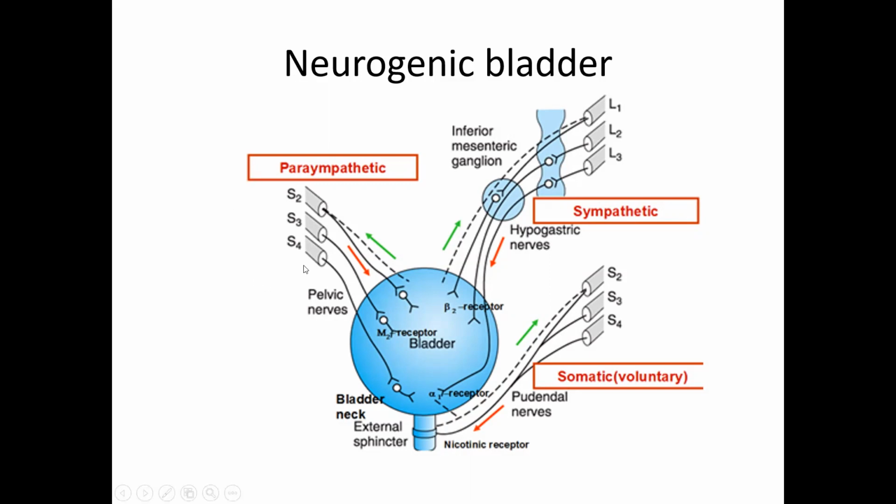And if the autonomic fibers are damaged, or if S2, 3, 4 is damaged, it will result in autonomic bladder. An autonomic bladder is also called atonic bladder, and the bladder enlarges in size to such an extent that there will be some amount of overflow dribbling. Sensory fibers are primarily carried by parasympathetic, but are also carried by sympathetic. This tells us the nature of fullness of the bladder.